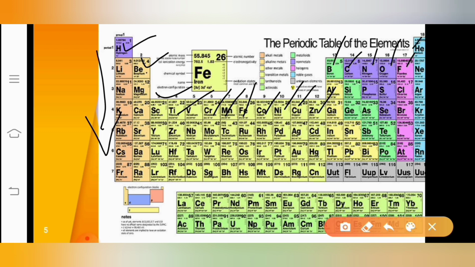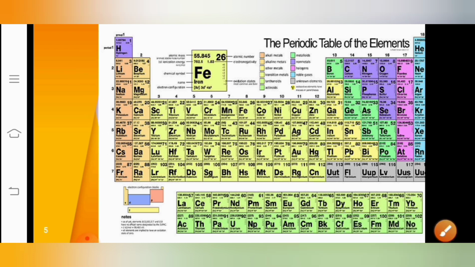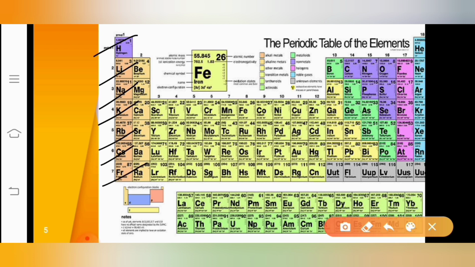So these 18 vertical columns are known as the groups. And there are 7 horizontal rows. How many rows are there? Let us check. 1, 2, 3, 4, 5, 6, 7. So the 7 horizontal rows are known as the periods.